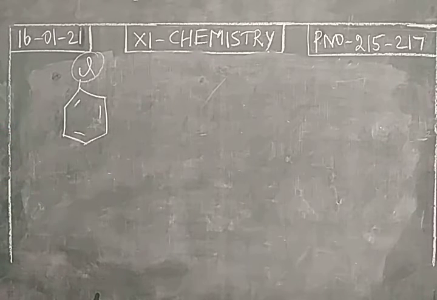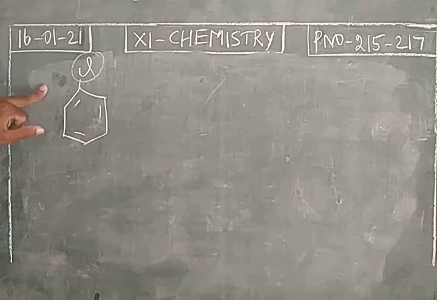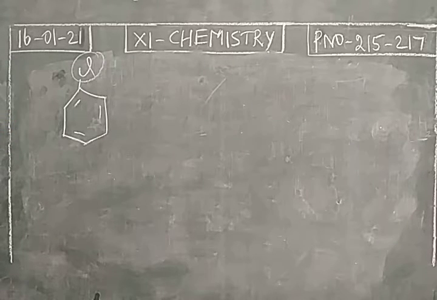This is a deactivating group. At the same time, this is an ortho para director. This is an exception case. All activating groups are ortho para directors. Only one exception, halogen. So aryl halides are deactivating groups, but they act as ortho para directors. So we can draw canonical structures.